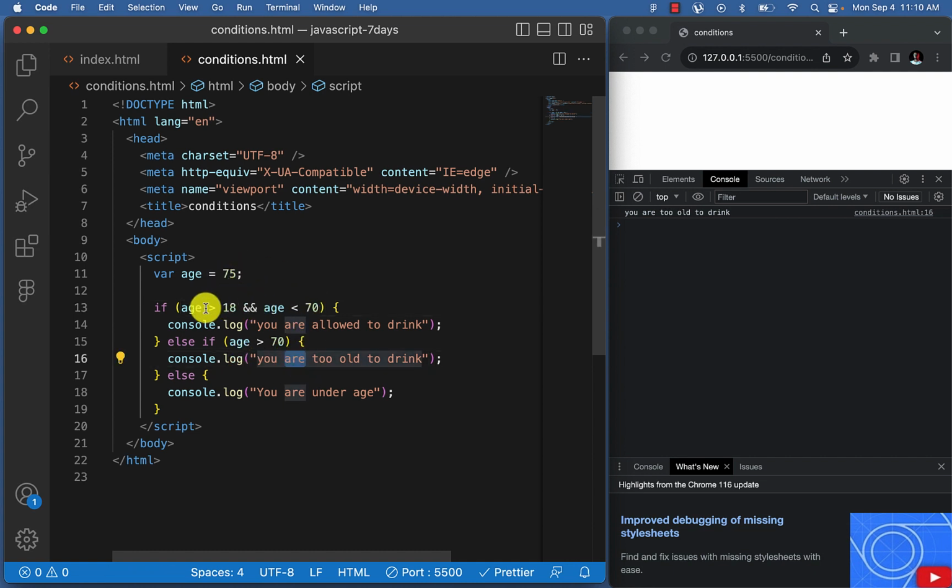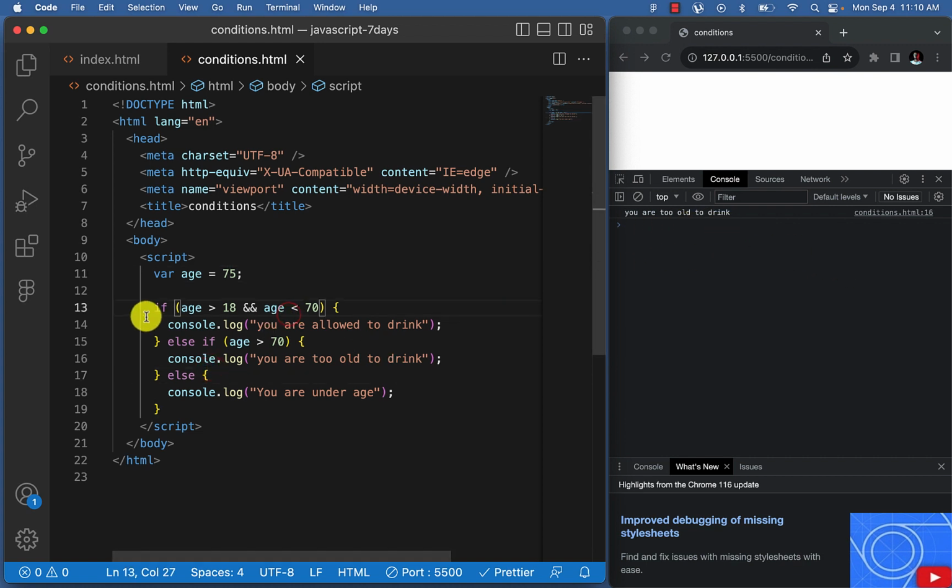So if age must be greater than 18 and age must be less than 70 for this to happen, it now says you are allowed to drink. So let's say if we have age here to be like 60 or 50, for example, we're going to say you are allowed to drink. If age is 15, for example, it's going to say you are underage. If age is now 75, it's going to show you are too old to drink.